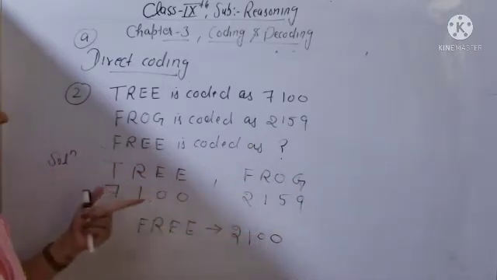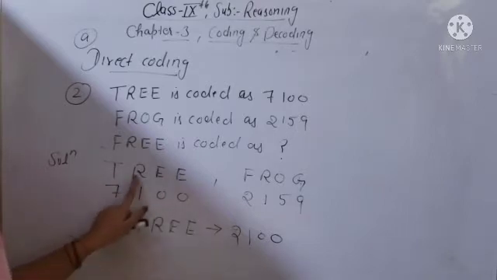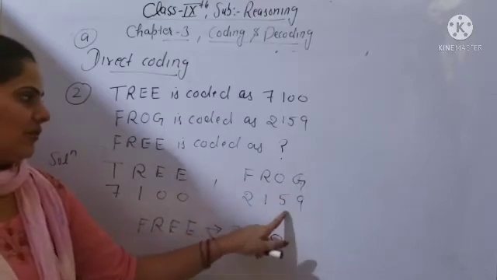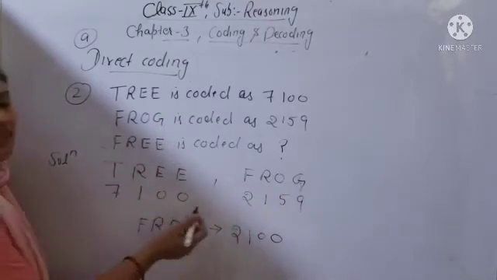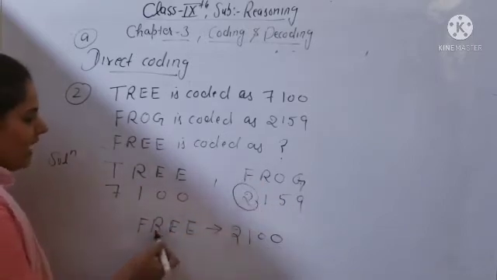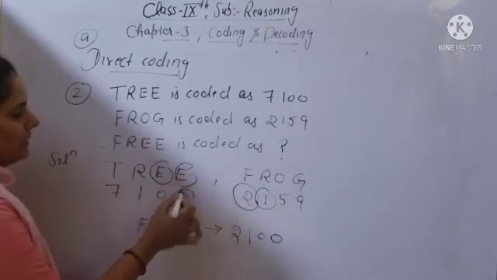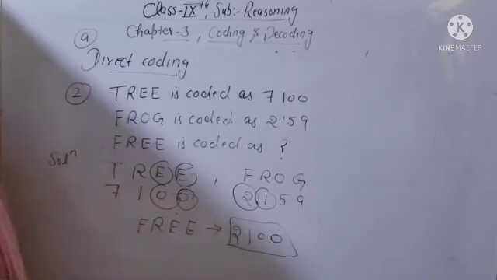So you can see TREE: at the place of T, 7; R, 1; E E, 0 0. FROG: F 2, R 1, O 5, G 9. All the numbers and letters are already given in the question. So at the place of F, what is given? You can see the number 2. At the place of R, 1. At the place of E and E, it will be 0 and 0. So you can say it will be 2100. This will be your answer. So this is direct coding.